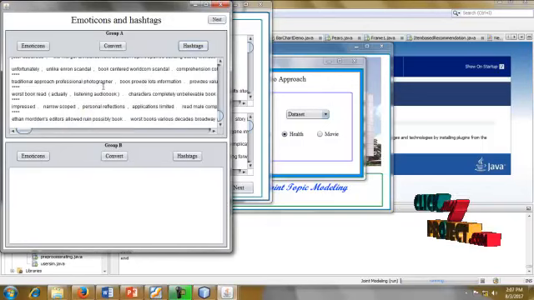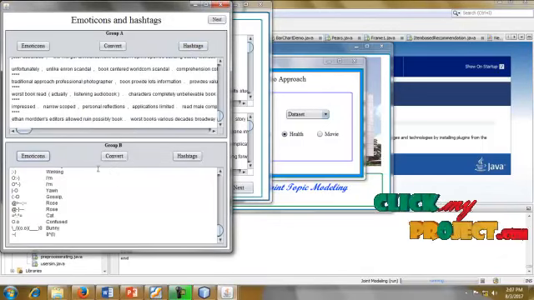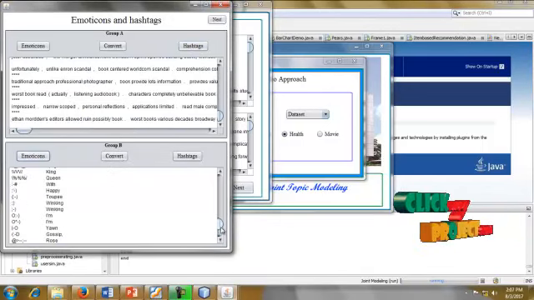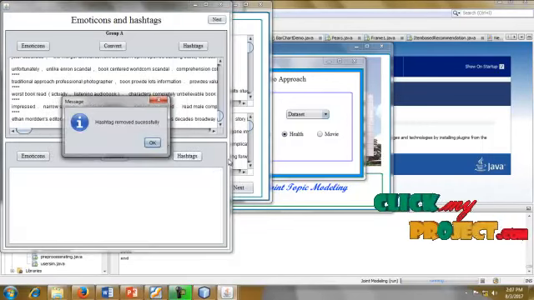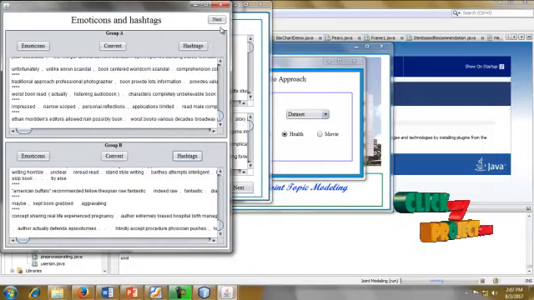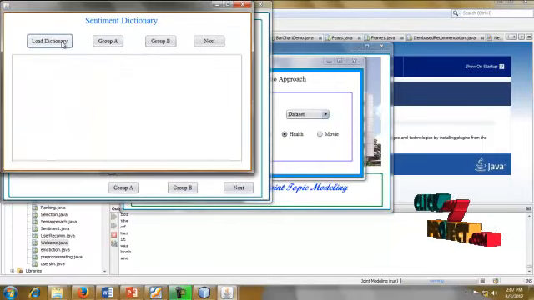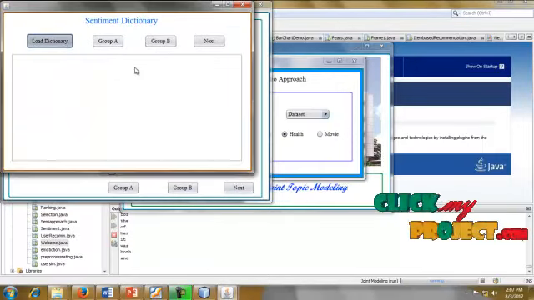So this is a group A process. This is the under segmentation. This is the segmentation B or group B. The data is converted messages. Remove the hashtags. Going to the next process, next is the load dictionary.